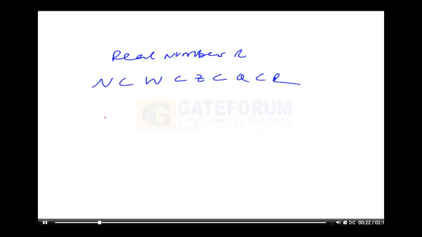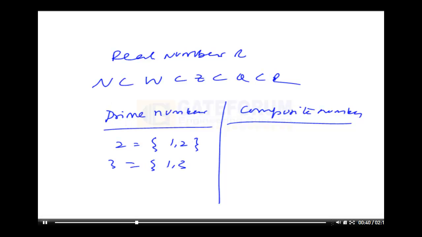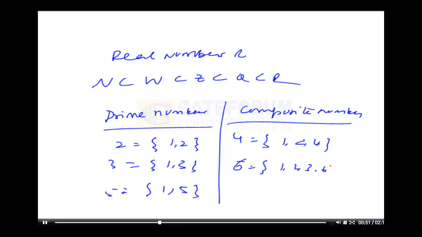Primarily, numbers are divided into two categories: prime numbers and composite numbers. What are prime numbers? We have seen 2 is a prime. Why? We'll understand now. 5 is a prime, or 4 is a composite number. The reason is, if you look into the factors, how many factors does a prime number have?